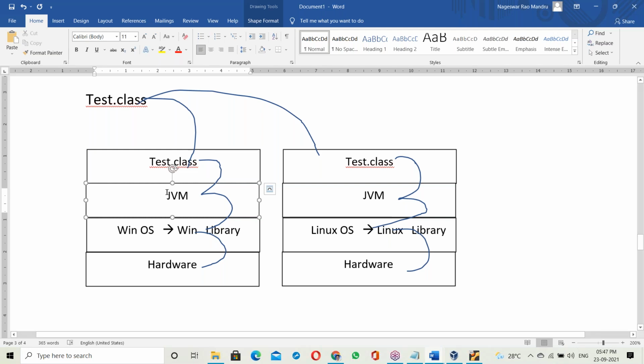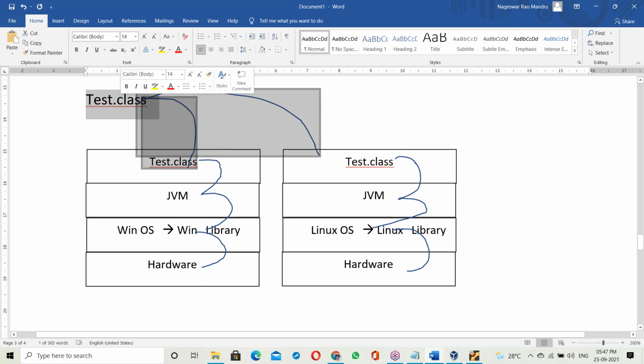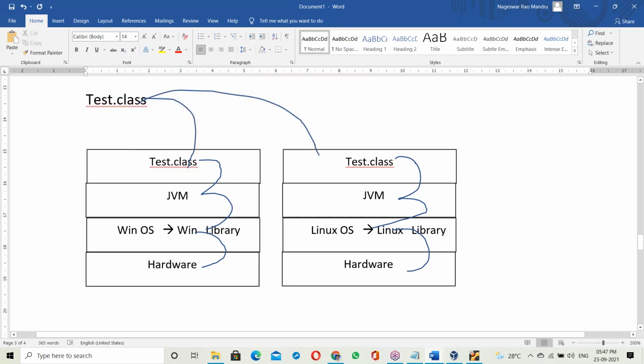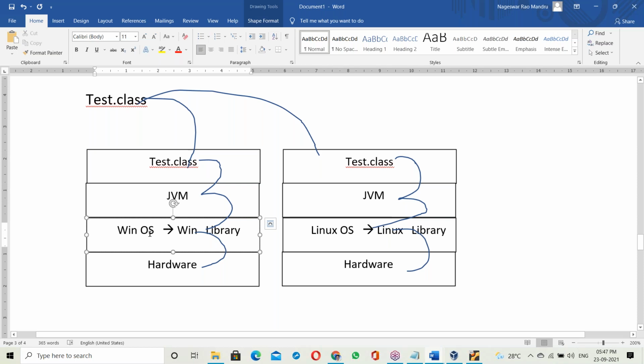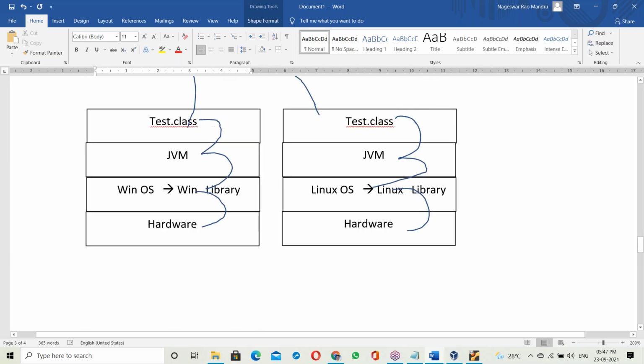The dot class file is platform independent. The dot class file doesn't have any OS library. If it contained an OS library, it would be OS dependent. But it doesn't have any OS library. Depending on the OS, the link changes at runtime. It's dynamic linking. That's the reason a Java program is platform independent. So the Test dot class file is platform independent.